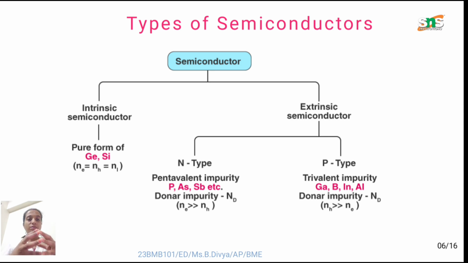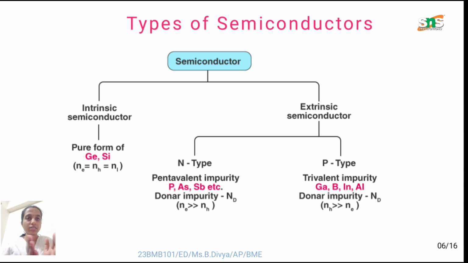Pentavalent impurities are called donor impurities, where the electrons will be larger than the holes. N-type material, which is called pentavalent impurities, has electrons larger than holes. Whereas in P-type material, it is a trivalent impurity, where the holes will be larger than the electrons.